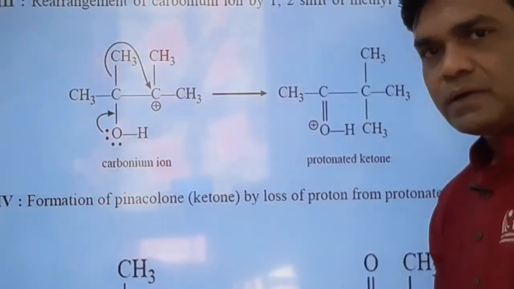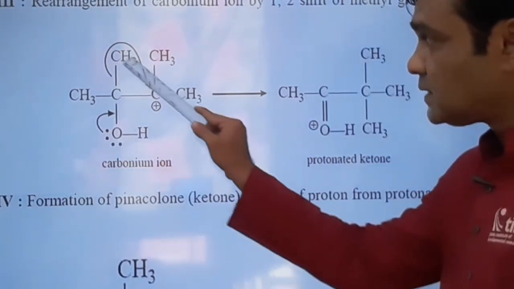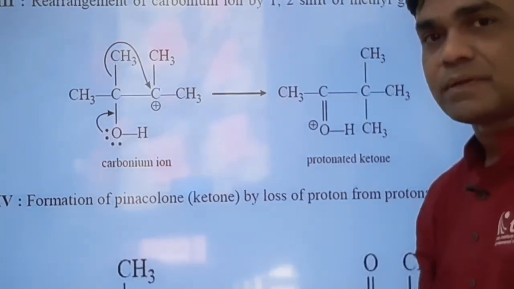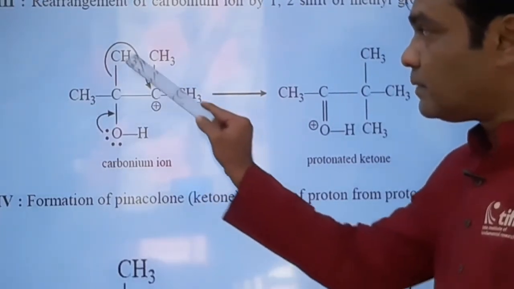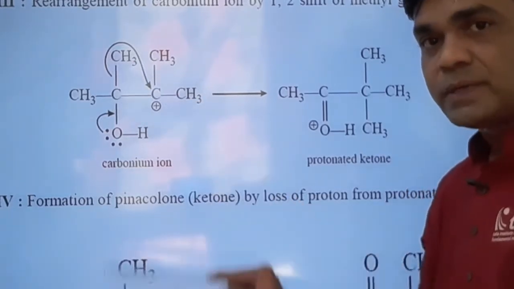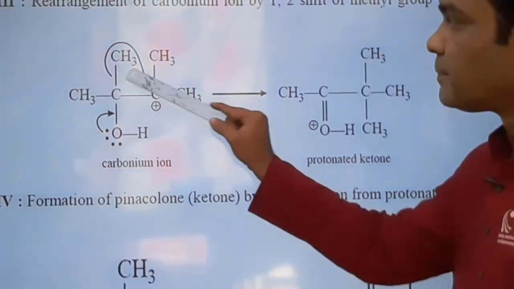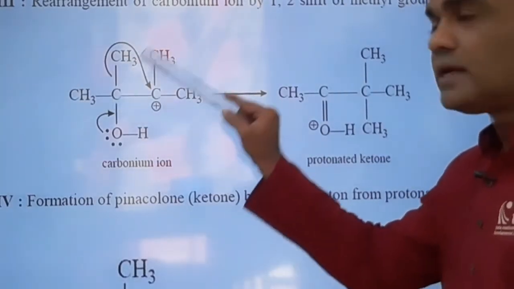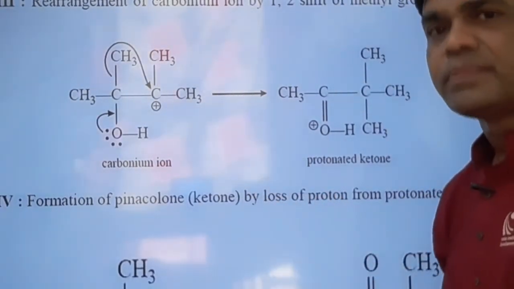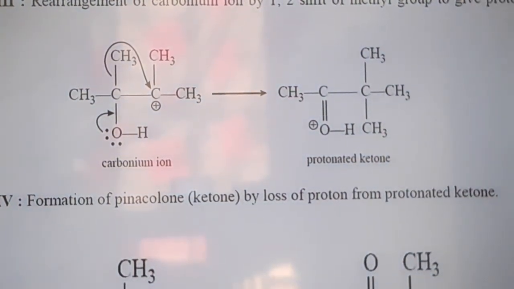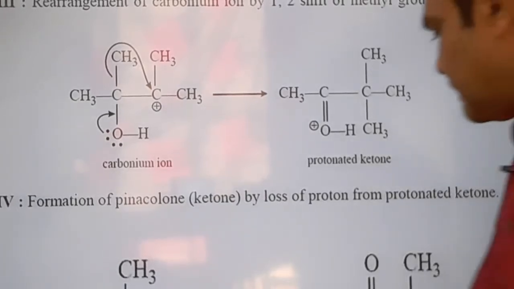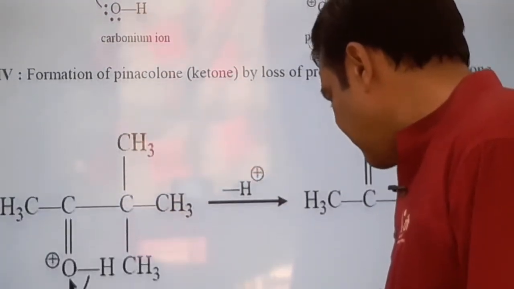Okay, why is it called a 1,2 alkyl shift? Because the alkyl group migrates to the adjacent carbon. If I give the number 1 to this, it is 2. So the methyl group from the 2 position, it is not IUPAC nomenclature, it is just to see the shifting, migrates to the first position. So it is a 1,2 alkyl shift. Okay, so what is obtained there? Oxonium ion. Is it stable? No, it is again unstable. So it will try to stabilize.